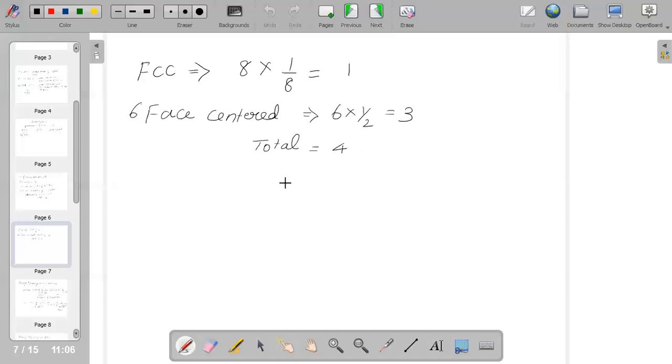So for 8 corners, 8 into 1 by 8 gives us 1, but we have 6 face centered atoms, so 6 into half, which is equal to 3. So the total number of atoms per unit cell in face centered is 4. This is the most important part of this chapter.